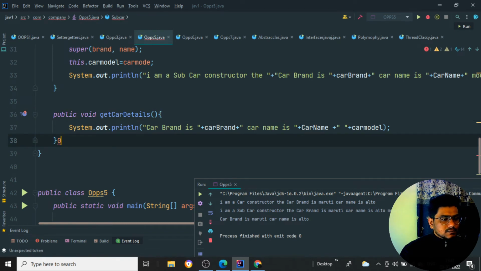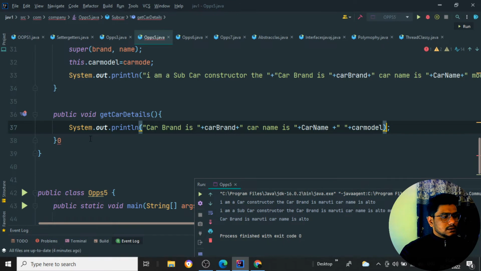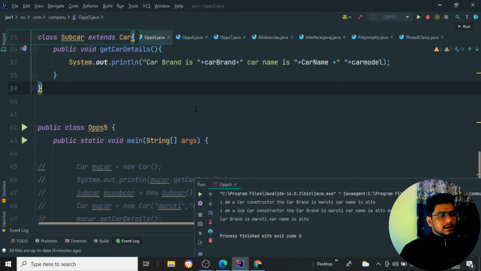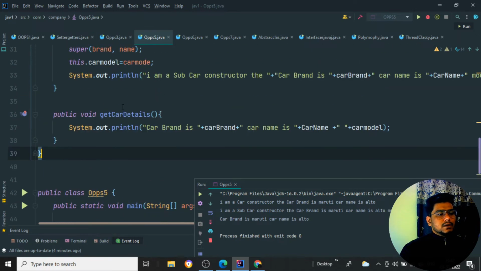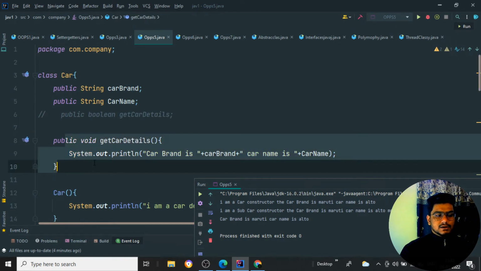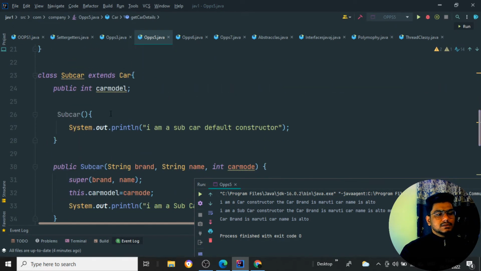Something is going wrong here. Here it is 0 being printed. Okay, so now you see, this is the thing I have added. If I save the program, now there is a getCarDetails method inside my child class also, and it is present inside my parent class also. It is present in both.